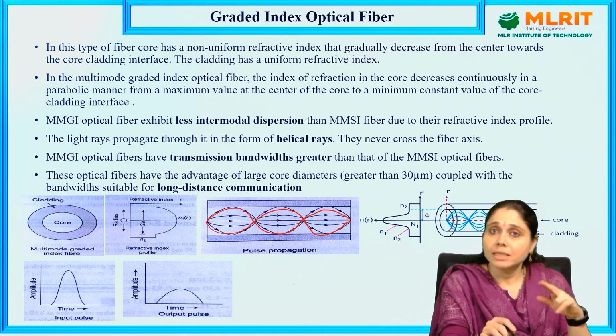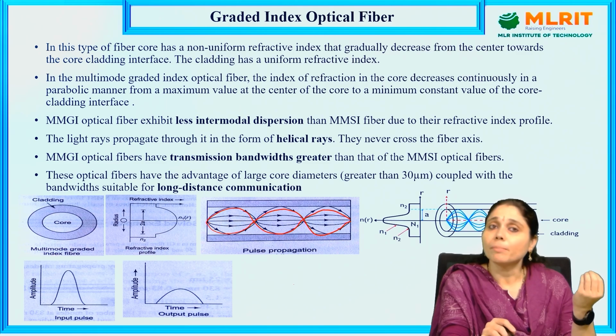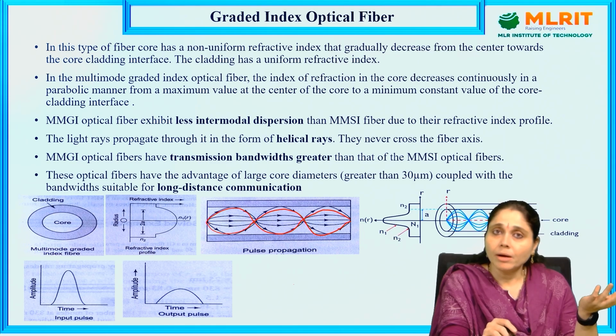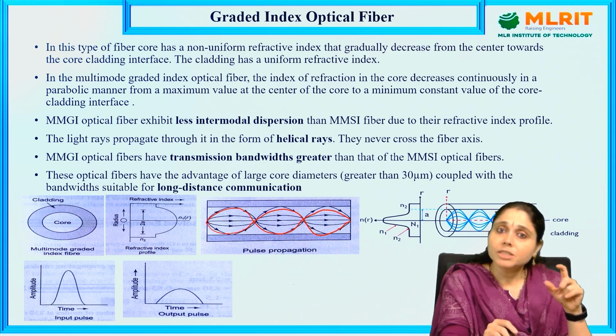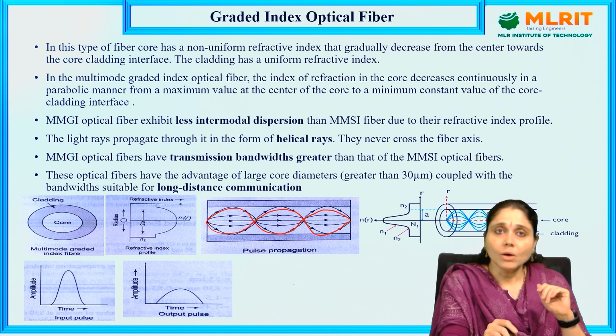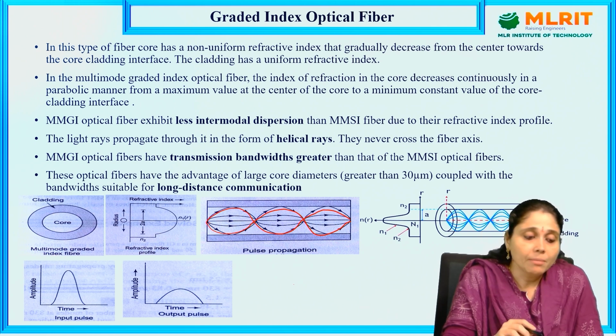Multimode propagates in a helical type, so the information sent through the optical fiber remains intact, whereas in the case of single mode step index optical fiber, the dispersion and attenuation will be more, so the signal degradation will be more.